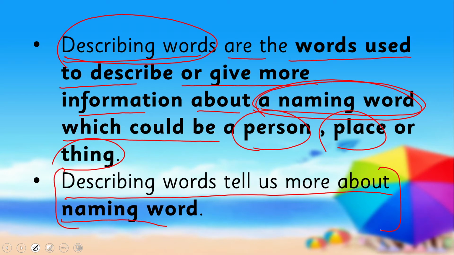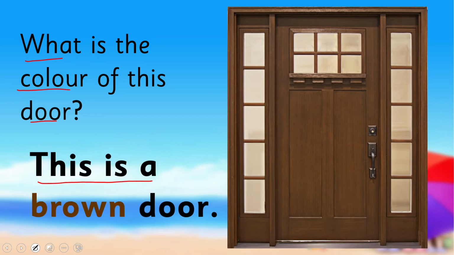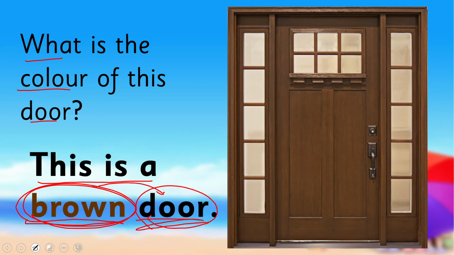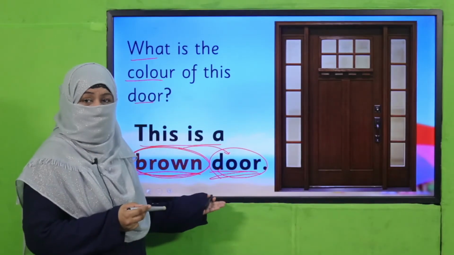Okay. So how do they tell us more about naming word? For example, if I ask you, what is the color of this door? So you will say, this is a brown door. So this word, door is a naming word. This word is telling us color. So this is a describing word which is telling us the color of this naming word. Do you understand? This is how describing word tell us more about naming words.